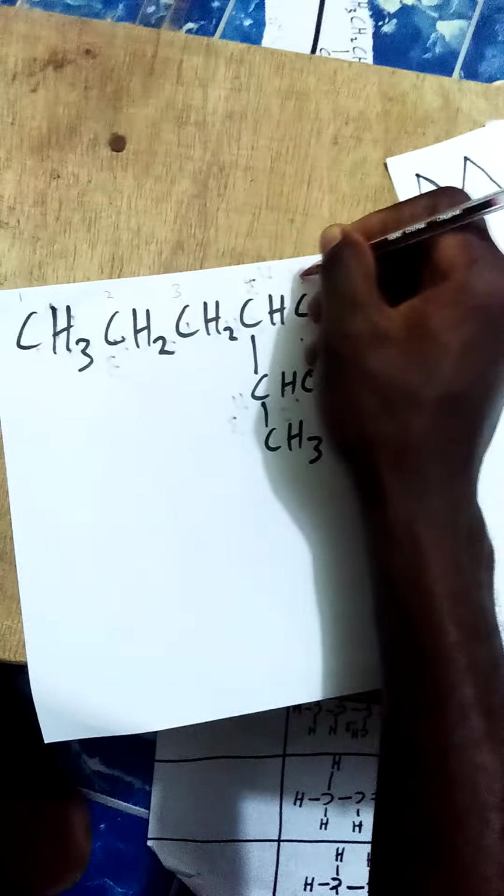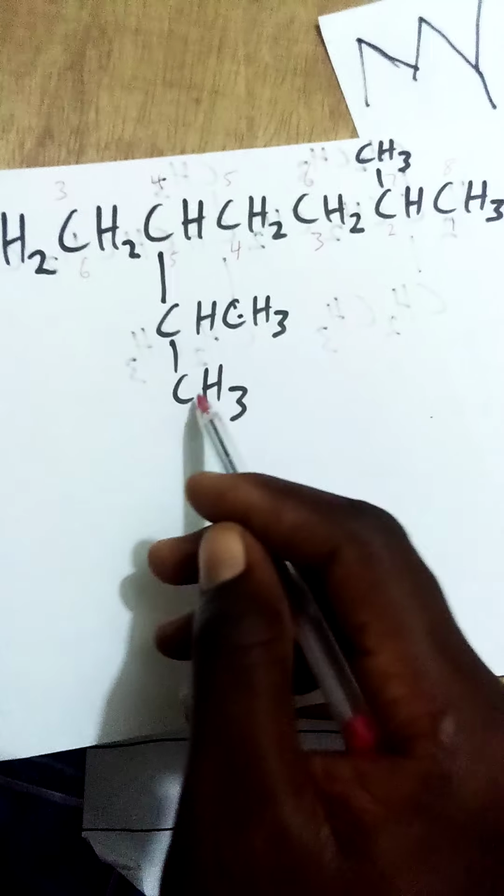1, 2, 3, 4, 5, 6, 7, 8. Then you're going to bring it down again. After numbering it like this, you go back and number it from the other end: 1, 2, 3, 4, 5, 6, 7, 8. After doing this, you have to know the kind of bond the compound has attached to it. This CH3, CH3, and CH3 here.